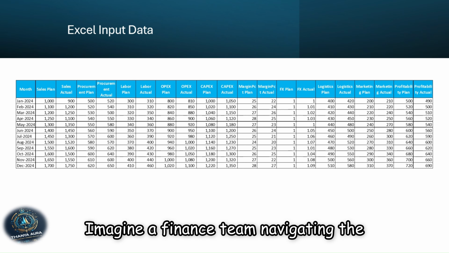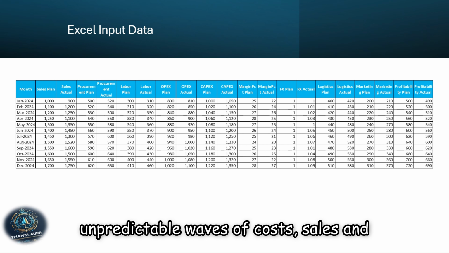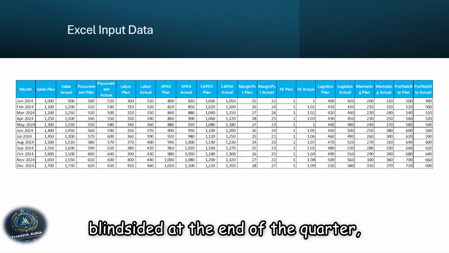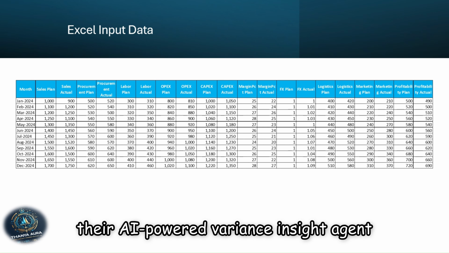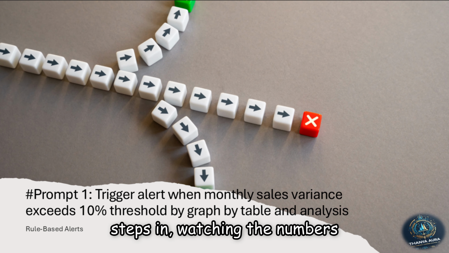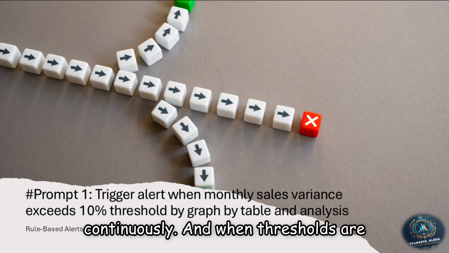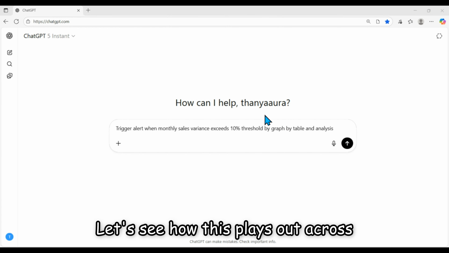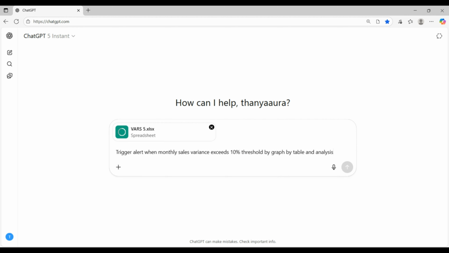Imagine a finance team navigating the unpredictable waves of costs, sales, and profitability. Instead of being blindsided at the end of the quarter, their AI-powered Variance Insight Agent steps in, watching the numbers continuously. And when thresholds are crossed, it triggers real-time alerts. Let's see how this plays out across different situations.